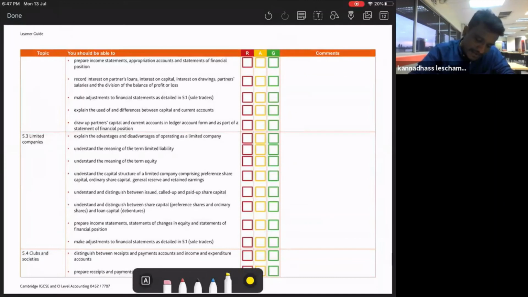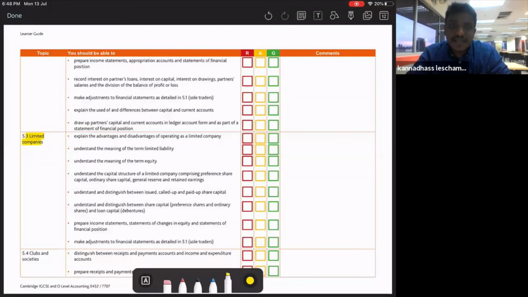After that, we have a limited company. For limited company, you need to know how to prepare SOCHI and statement of financial position. These are the two main important things. Okay, statement of changes in equity and statement of financial position. And also a little bit of theory. Limited company has a lot of theories. What is the difference between limited company and private limited company? And then what is the difference between